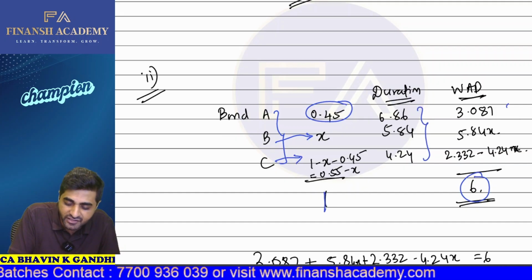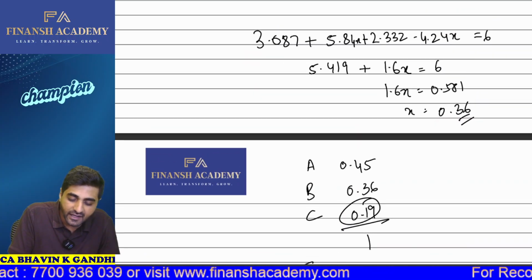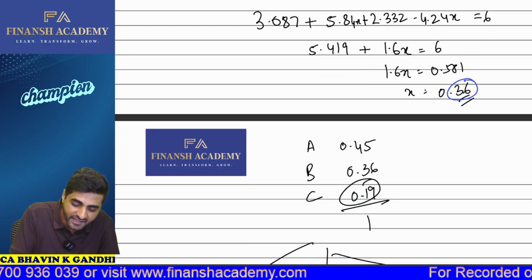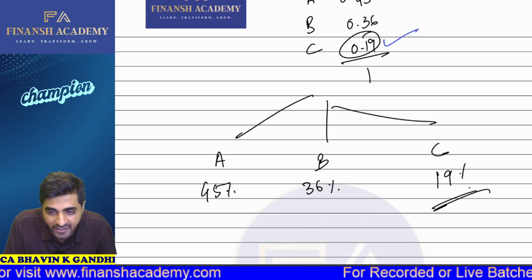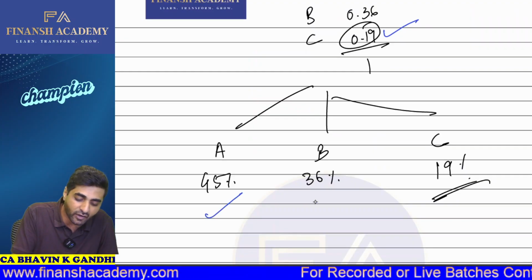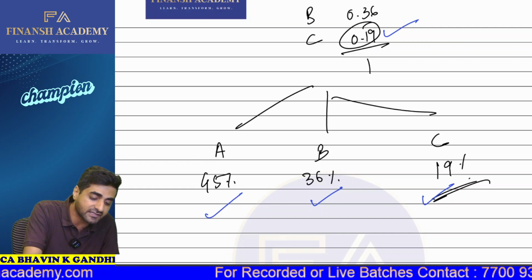I have all the three durations available. So based on this, I'll be finding out what is going to be my X, and X turns out to be 0.36. So obviously your investment in bond C will turn out to be 19%. So that's how we are going to invest: A 45%, B 36%, and C is going to be 19%. So that's how we're going to bifurcate our investments.